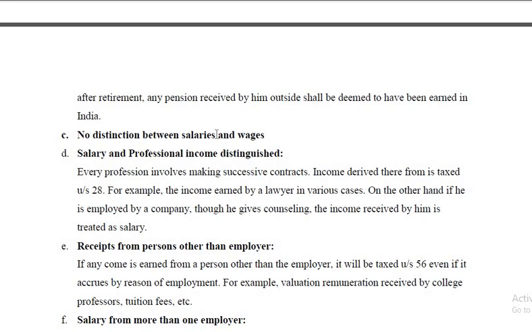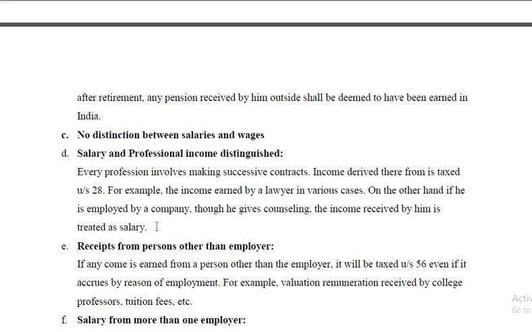Let me give one more example. A chartered accountant, if he practices independently and collects fees from his clients, then he is in the profession. That is taxed under the head professional income under Section 28. On the other hand, if the same chartered accountant is employed as an accounts officer in a company, then he is working as an employee and he is getting salary. Therefore, his income is taxed under the head income from salaries.